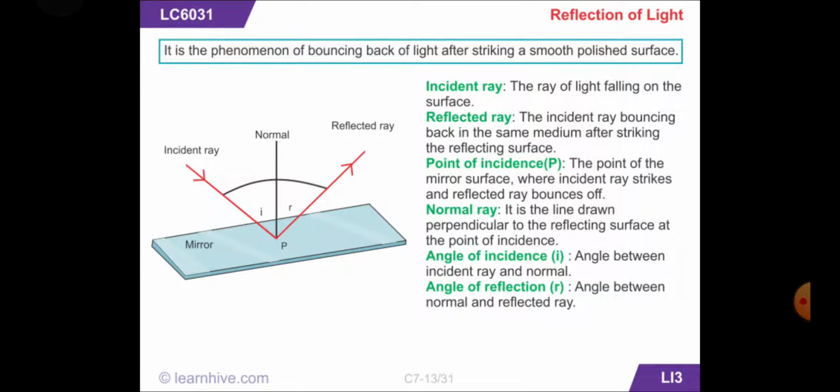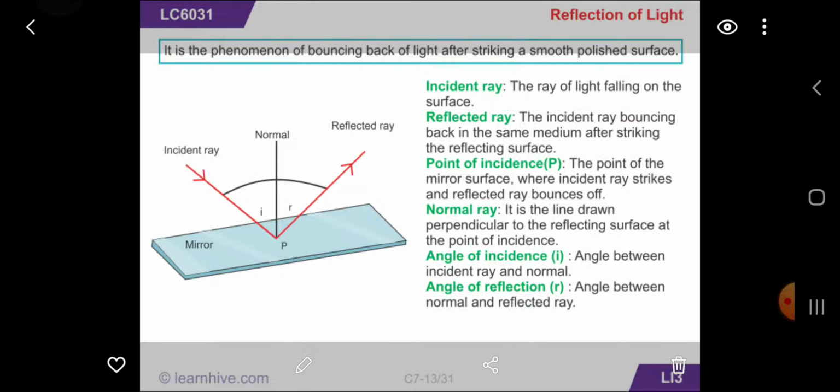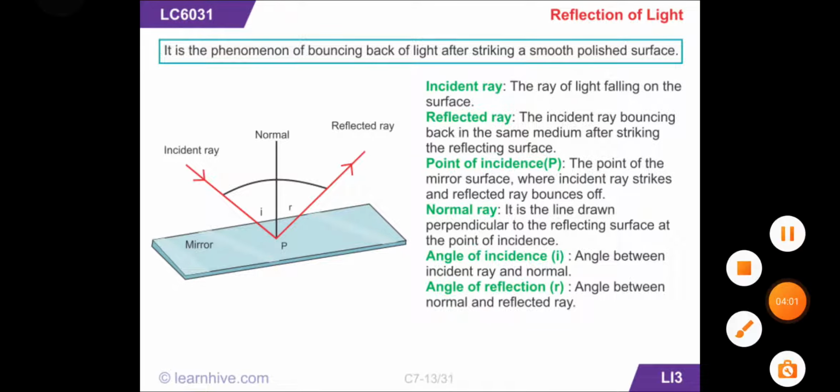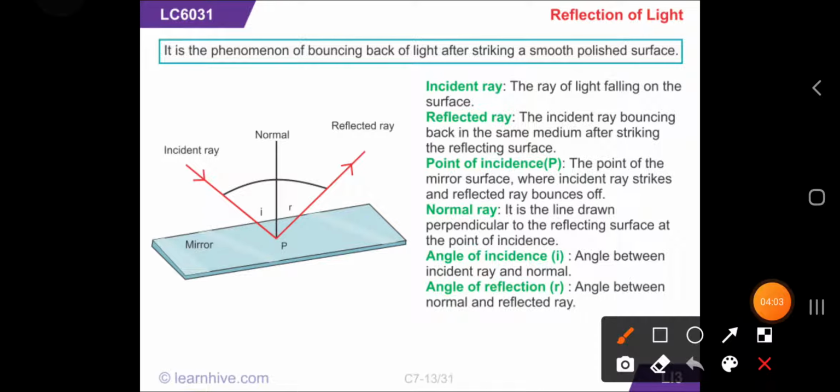Then normal, as we can see in the middle, is the line drawn perpendicular to the reflecting surface at the point of incidence. This perpendicular line is called our normal.